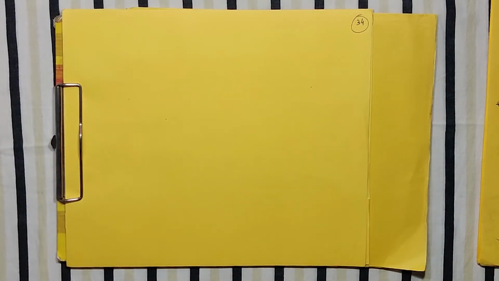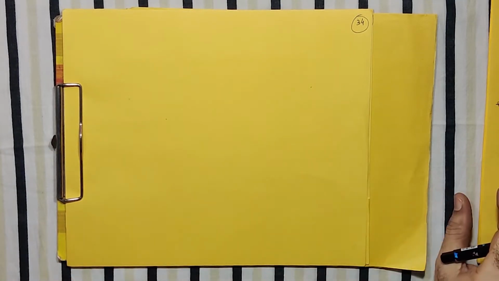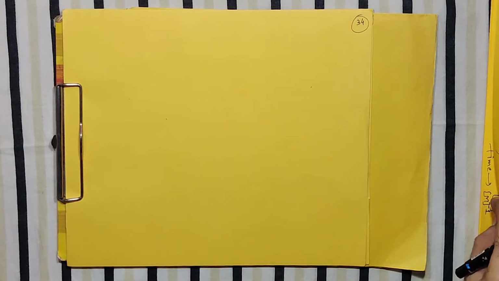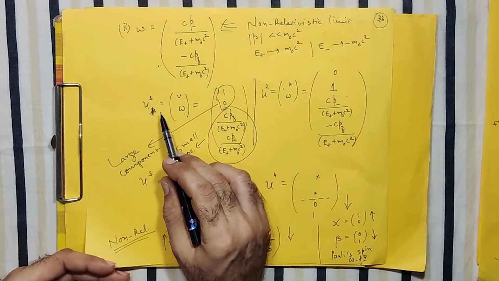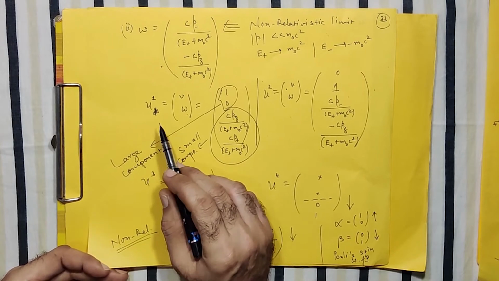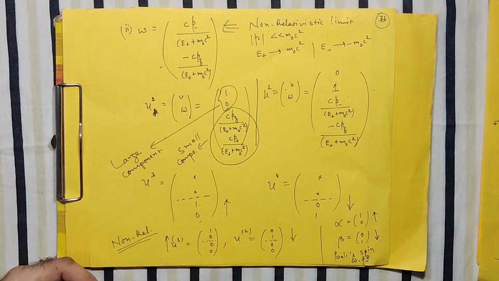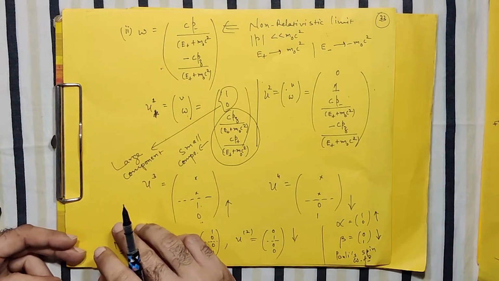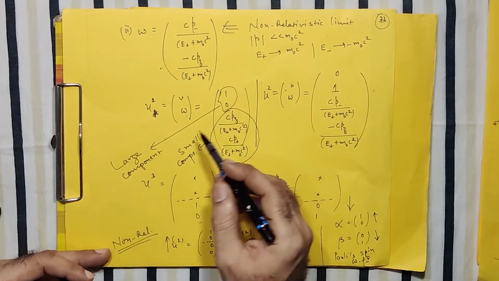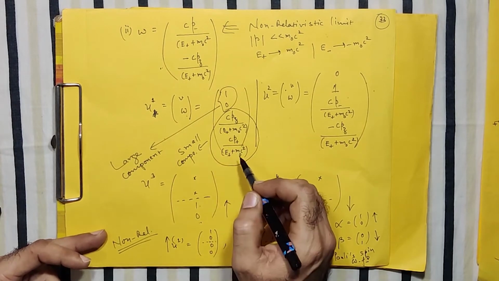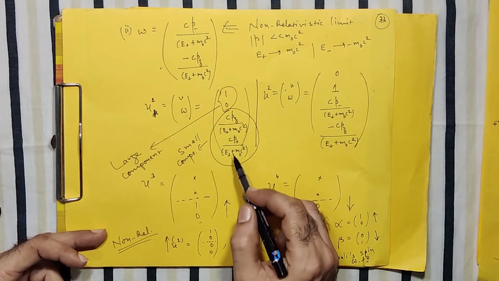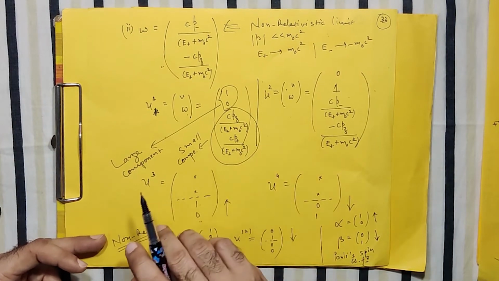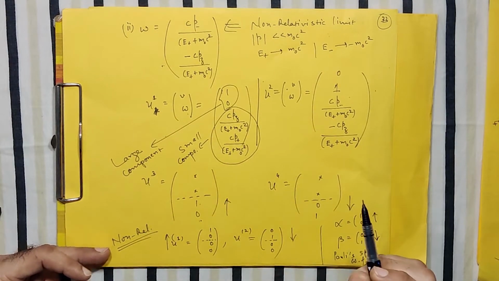So friends, I think we can resume from what we did last time. If you remember, last time we were able to derive the four solutions and the four components of the wave function describing a Dirac particle, of which the two components that remain unaltered even in the non-relativistic limit we call the large components, whereas the other two components, which become zero in the non-relativistic limit, are the small components.